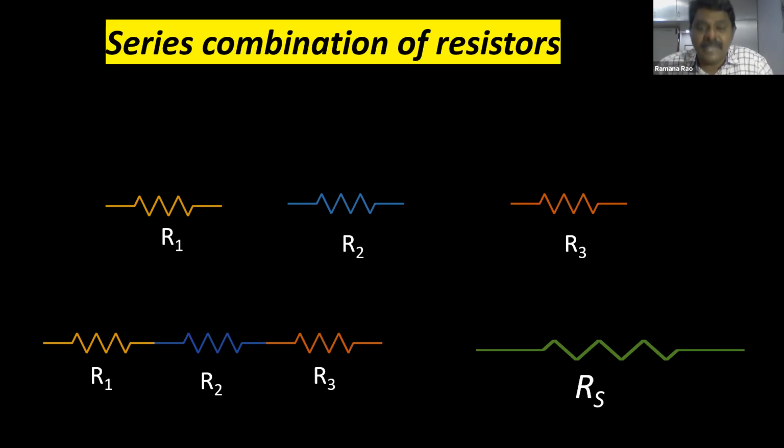So first we have the individual resistors R1, R2, R3, then they are connected end to end to get an equivalent resistance RS. RS stands for resistance in series. Now let us try to find some mathematical information with this combination.